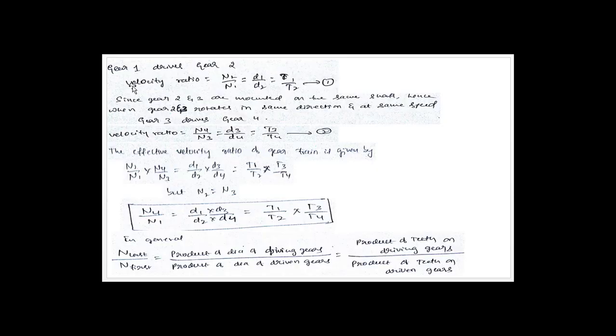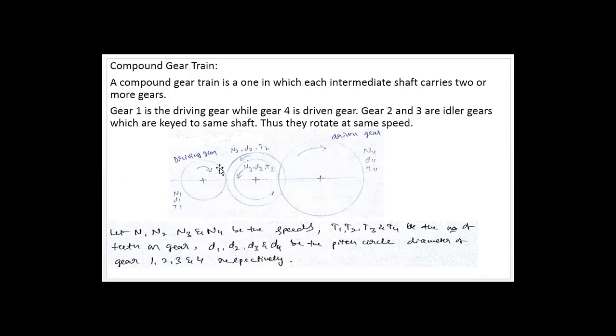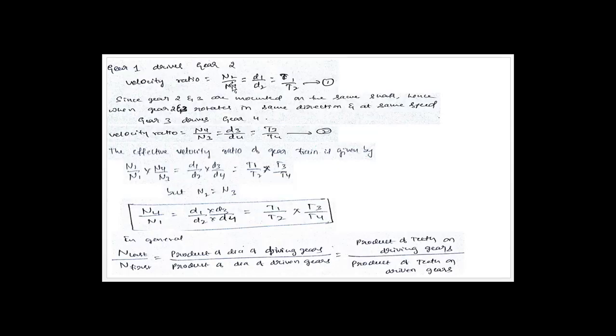Next, we have gear 1 driving gear 2. Those two are engaging here, as I said earlier. Gear 1 drives this gear 2. So for that I will write the velocity ratio as N2 by N1 is equal to D1 by D2, or T1 by T2. We will call this equation number 1.